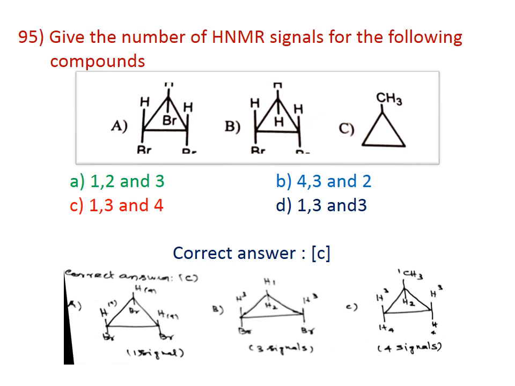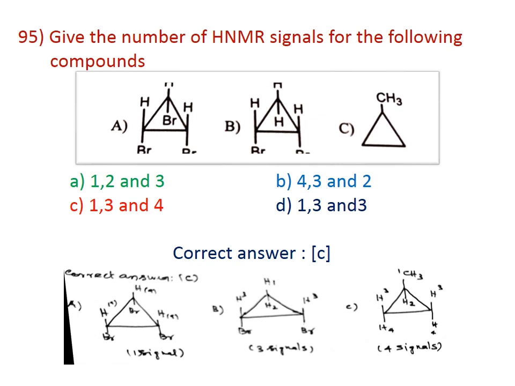Give the number of NMR signals for the following compounds. For compound 1, all the protons are equivalent. It gives only one signal. For compound 2, there are 3 types of protons: H1, H2, H3. Therefore, this compound gives 3 signals.